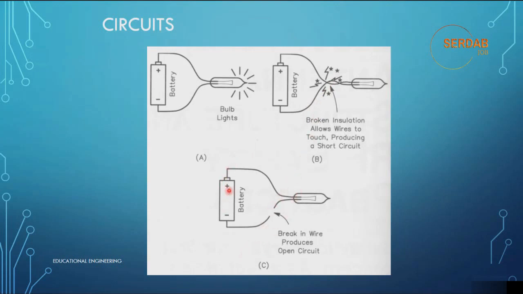In this circuit we can see that there is a battery and a bulb, but one of the two lines is broken here. A broken wire produces an open circuit. That's it for types of circuits. In the next lesson we will talk about volt ohm meter basics, and we will go in depth.